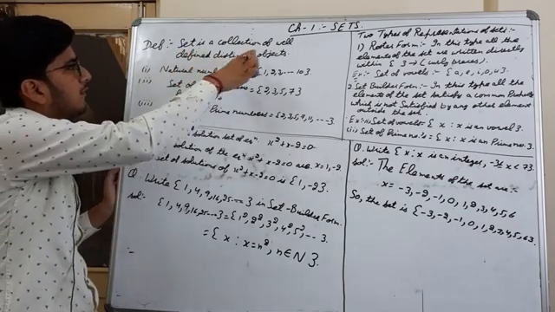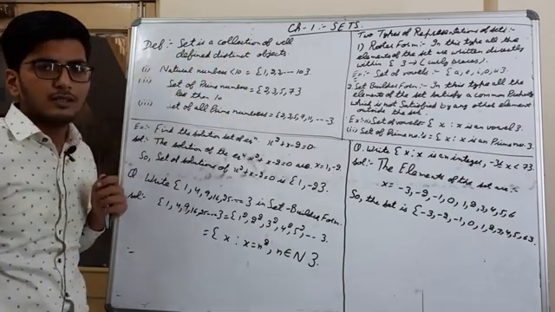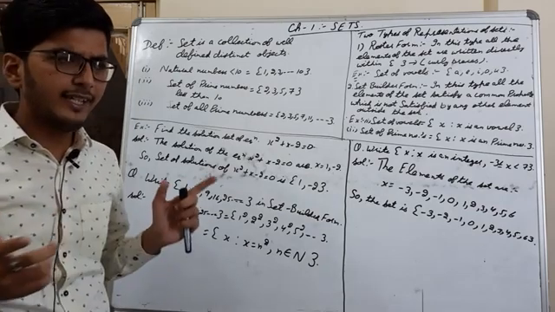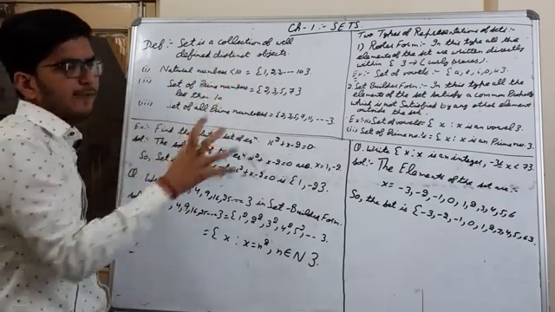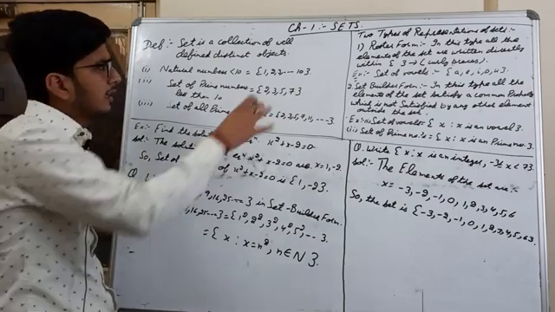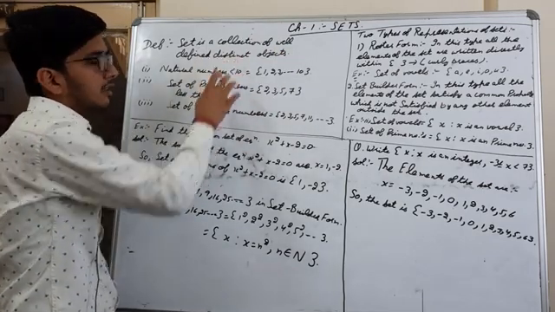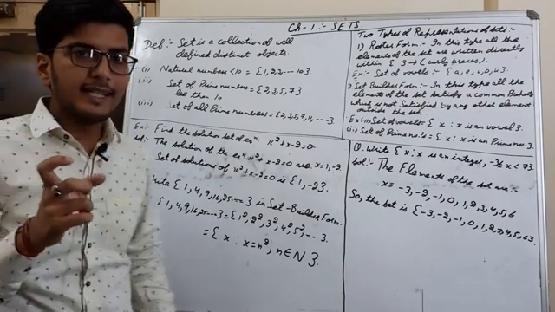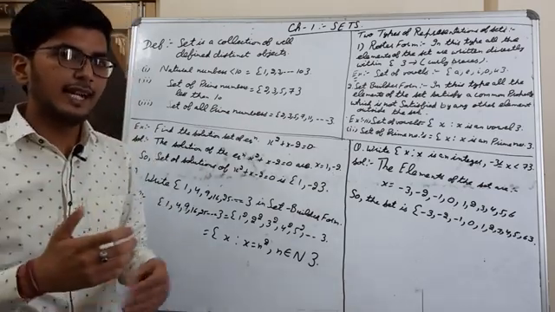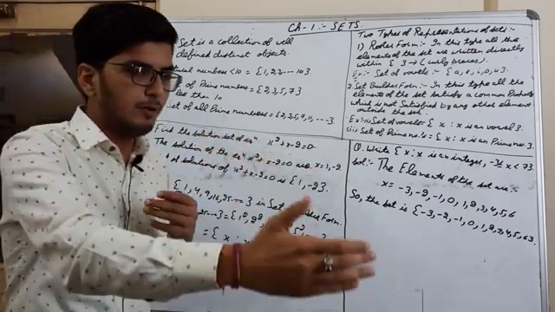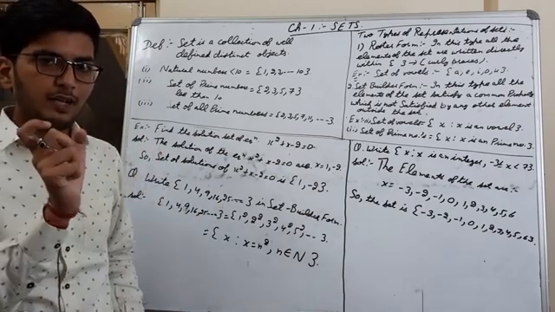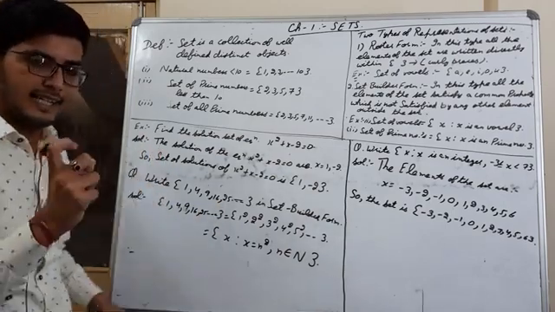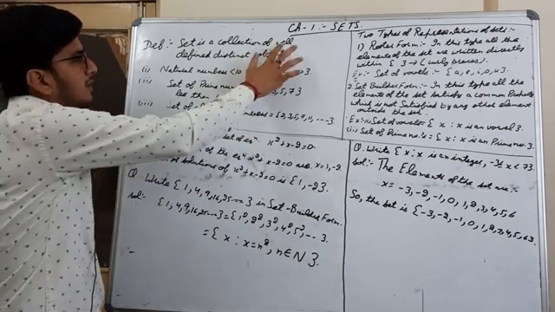Set is a collection of well-defined distinct objects. First of all, collection: we have to collect some elements. Then well-defined. Well-defined means that some definition must be given that this element will be belonging to this set or not. Some judgment will be given, some criteria will be defined. That is known as well-defined.